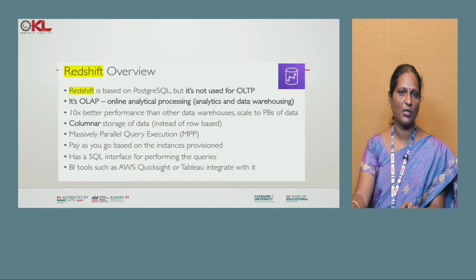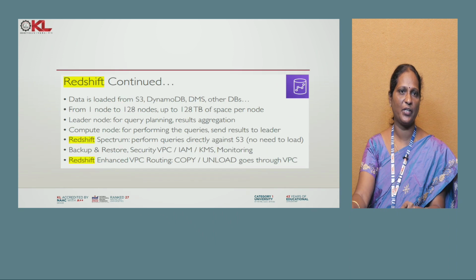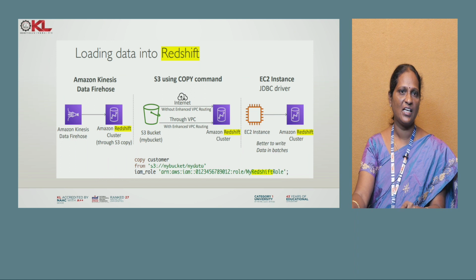In SQL we can query one at a time. By using this massively parallel query, you can integrate with either QuickSight or Tableau. And it has Spectrum, and DynamoDB, which has 128 nodes that can be processed in parallel, and the result of aggregation you can take, and Redshift Spectrum can directly query the data against S3.